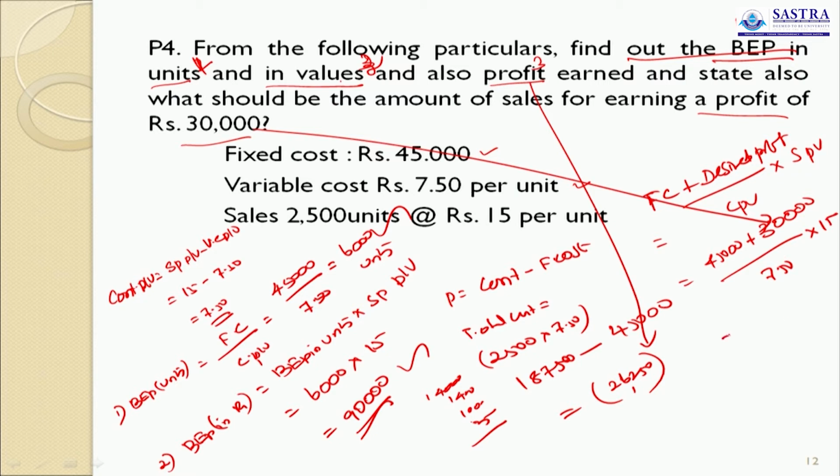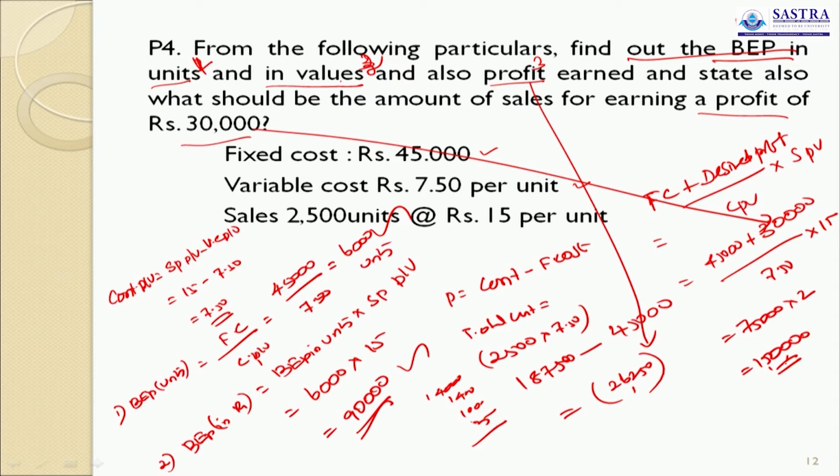So 75,000 into 2, 1,50,000 is the sales required to earn a profit of rupees 30,000. So if you want a profit of rupees 30,000, your sales should be 1,50,000. So this is the answer.